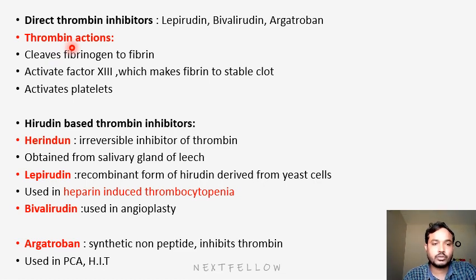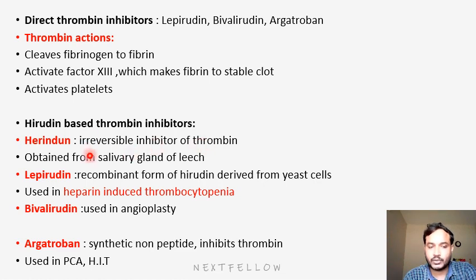So in this group, we have drugs like lepirudin, bivalirudin, argatroban. These drugs are now called hirudin-based thrombin inhibitors. Okay, why hirudin-based? First of all, hirudin is mainly obtained from the salivary gland of leech. It acts as an irreversible inhibitor of thrombin. This is an MCQ. Hirudin is obtained from the salivary gland of leech, and it is an irreversible inhibitor of thrombin.